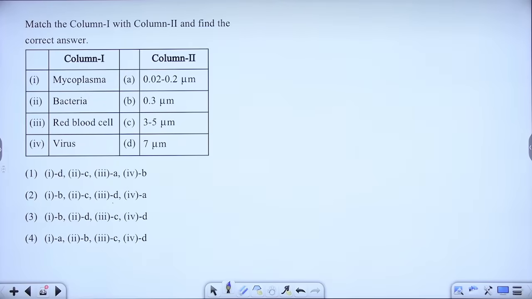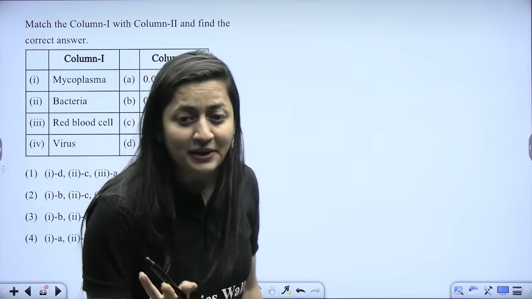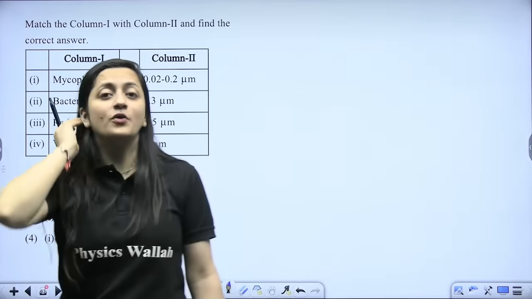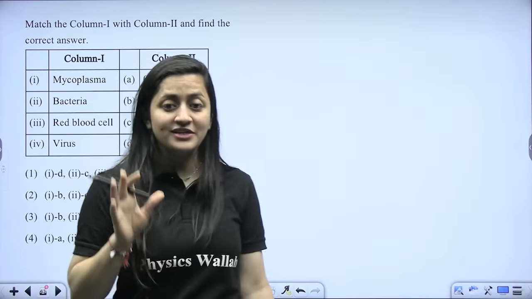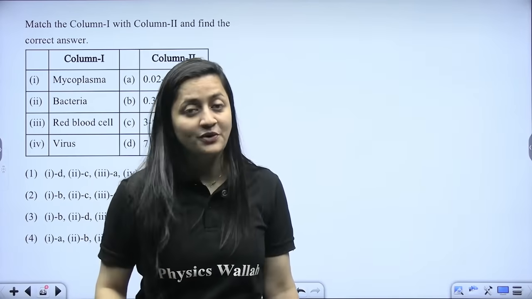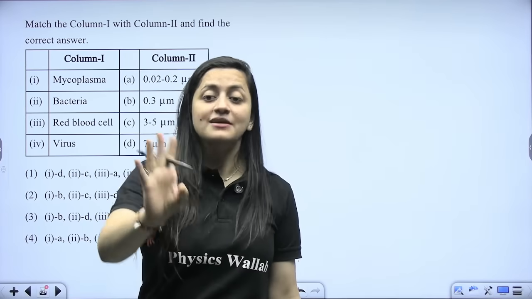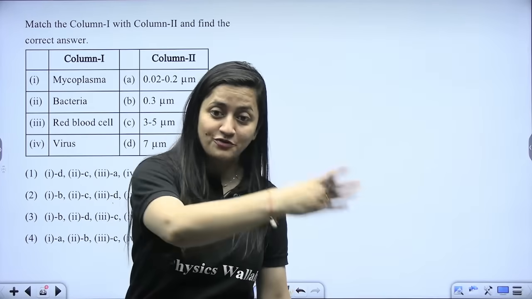Next part. Cell chapter easy. Very good, beta. Today I am quite impressed. Today there is no chit chat. Nobody is asking anybody's name. Everybody is like, okay, this is the answer. It's a humble request for NEET 2027 aspirants: please have the same type of attitude from day one.